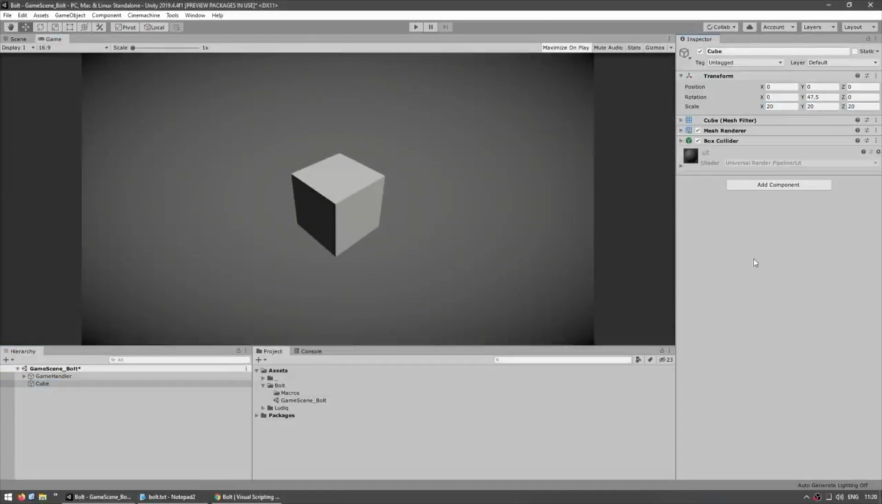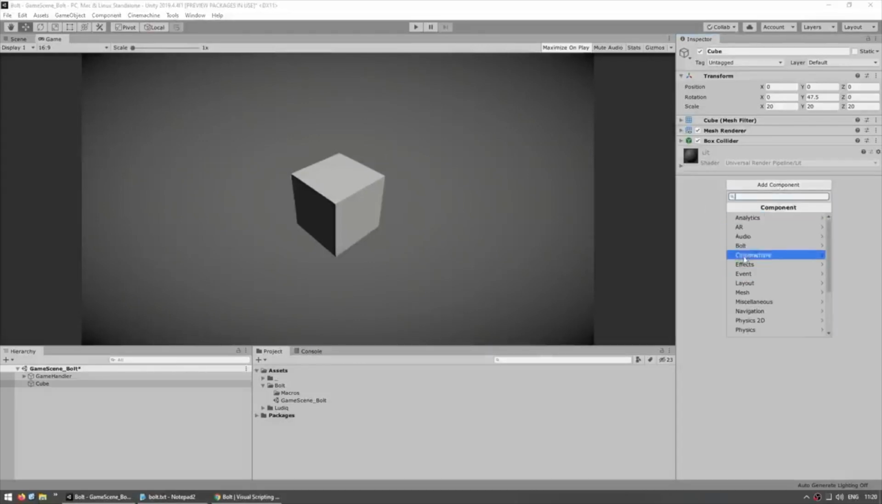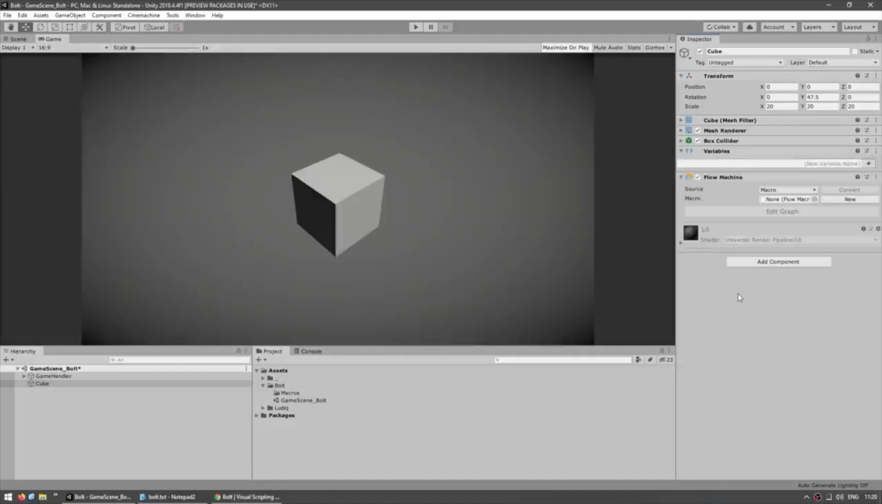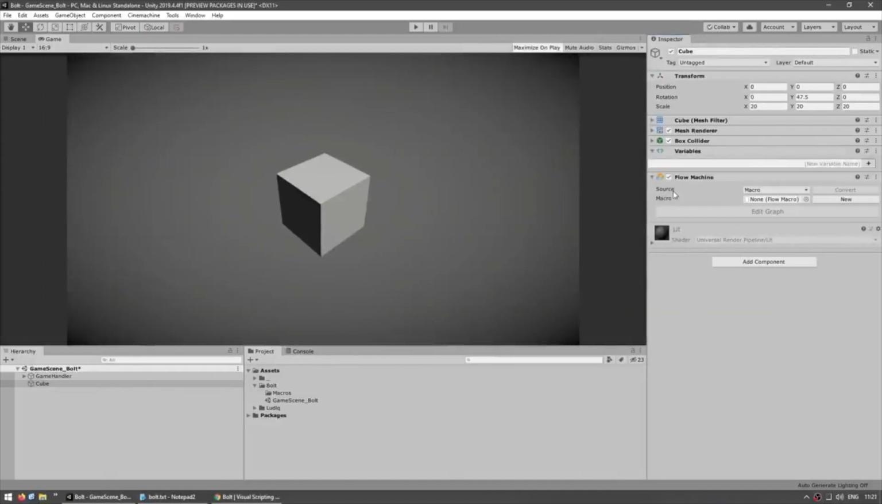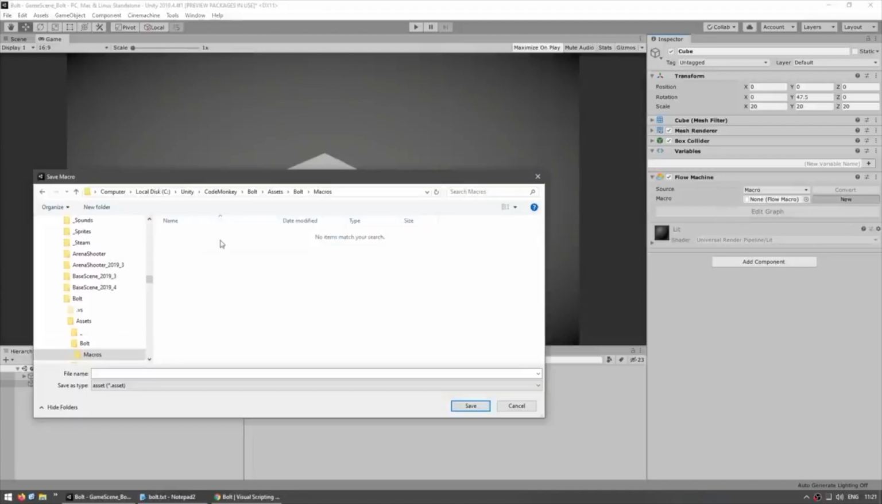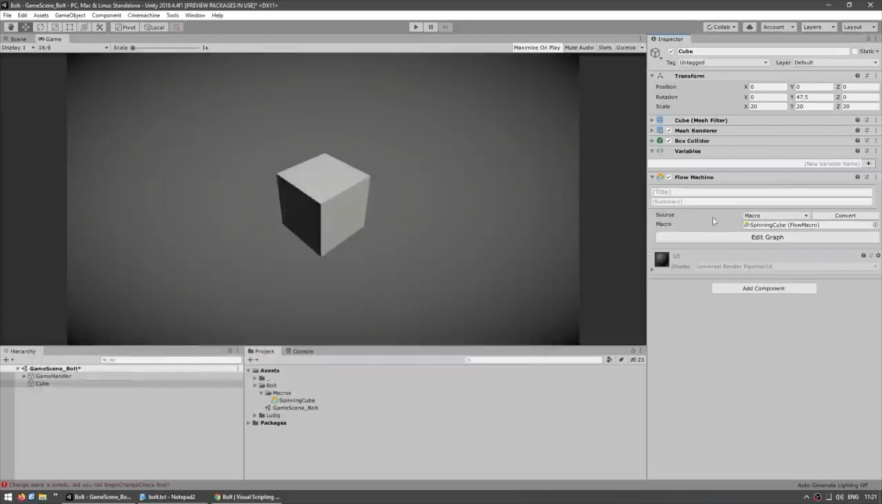And now to make a visual script, we can go up here and click on Add Component. Then we go under Bolt, and in here we're going to add a flow machine. Okay, so right away we see some options. We see a field for a macro. The macro is really the script. So go ahead and click on New, and just save the macro anywhere. In this case, let's call it our spinning cube. Alright, there it is, and now we can also add a title and summary if you want.